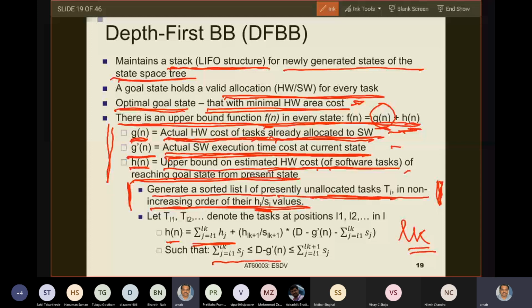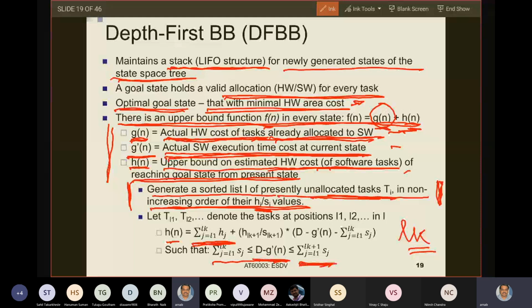Now you know that if you take the k plus 1th task, the total resource overshoots. That means if you take the k plus 1th task, you cross that bound. So what do you do to get the upper bound? You consider this resource partially. How much do you take from this k plus 1th task? You take the partial hardware cost of the k plus 1th task. How much? This much.